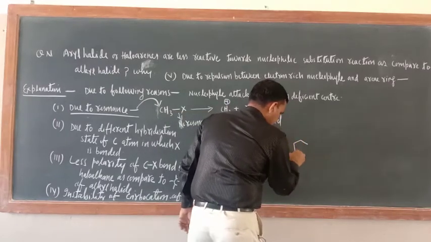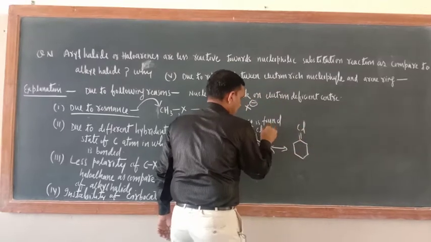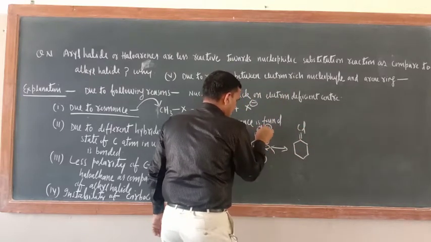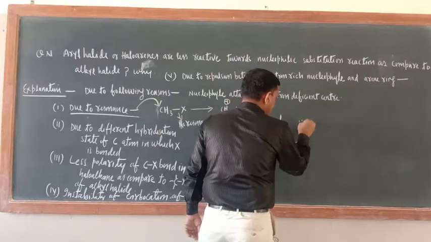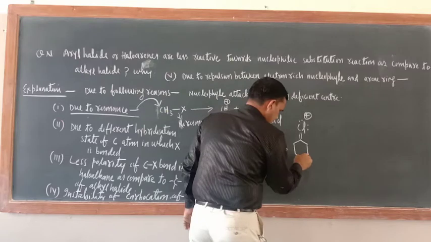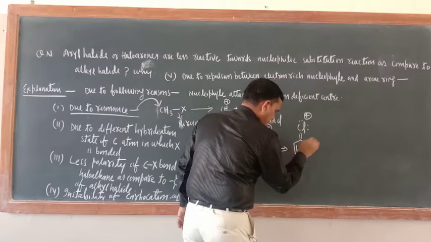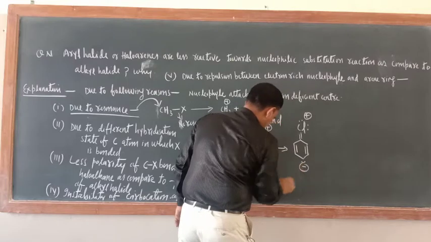Cl gets a positive sign because one pair will go here, and here the double bond shifts, with a negative sign.